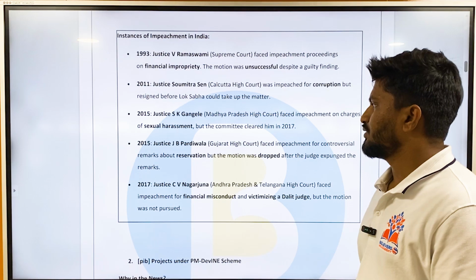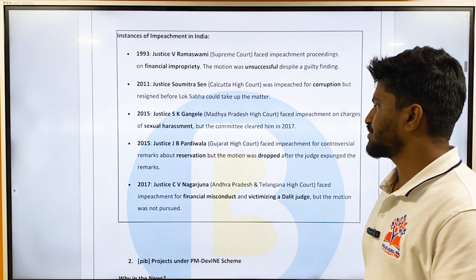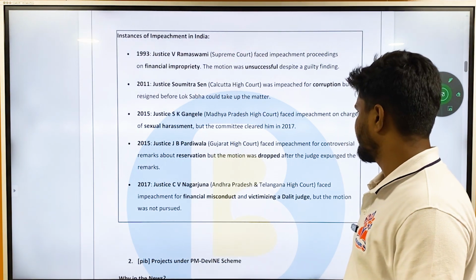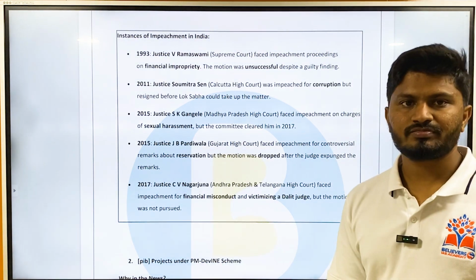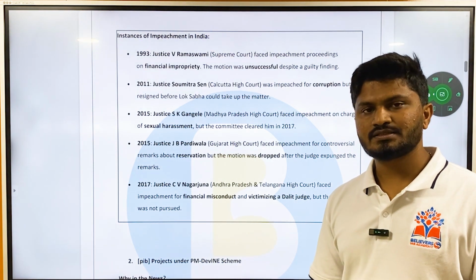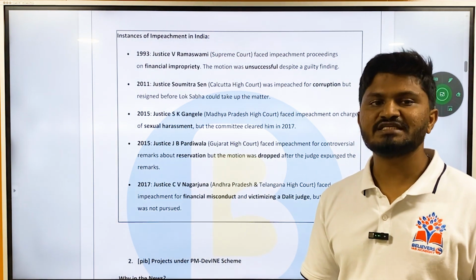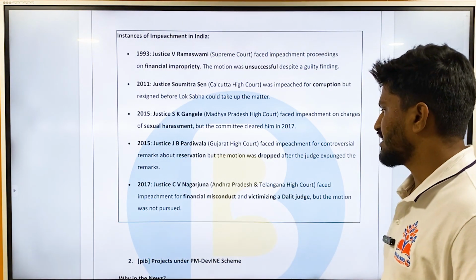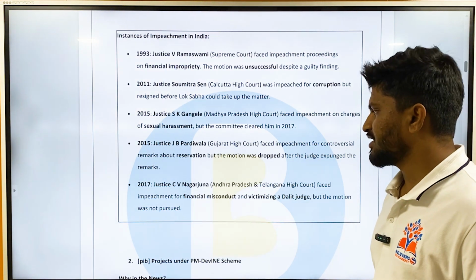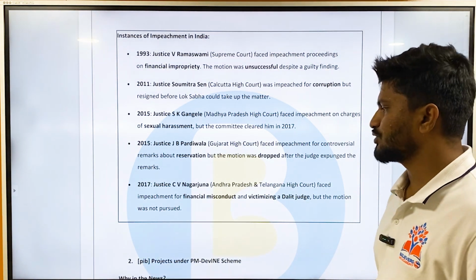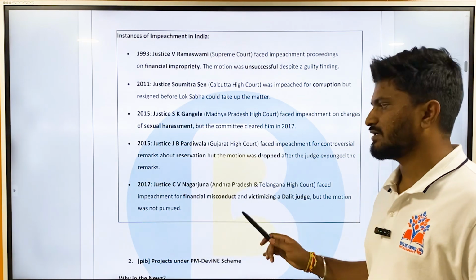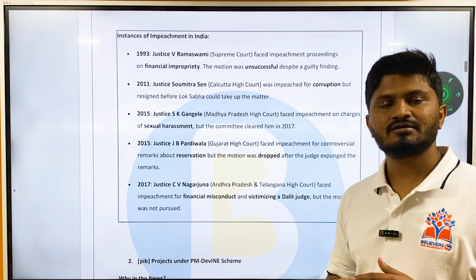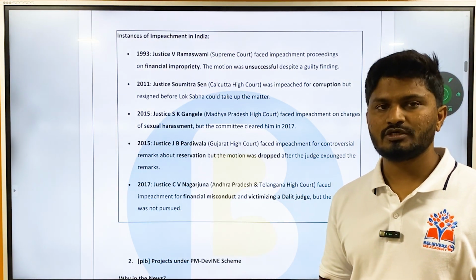Then in 2015, Justice J.B. Pardiwala of the Gujarat High Court faced impeachment for controversial remarks about reservation, but the motion was dropped after the judge expunged the remarks. So there have been many instances where an impeachment motion has been introduced or the process initiated, but none have been successful till now. In 2017, Justice C.V. Nagarjuna Reddy of the Andhra Pradesh and Telangana High Court faced impeachment for financial misconduct and victimization, but the motion was not pursued. All the cases are similar. In the present context also, an impeachment process can be initiated in Rajya Sabha, but it is highly doubtful that it is going to be passed.